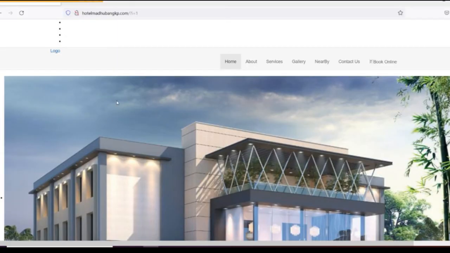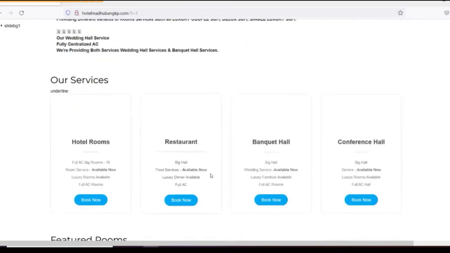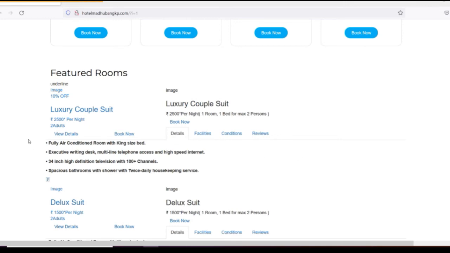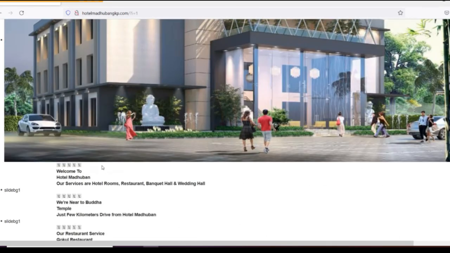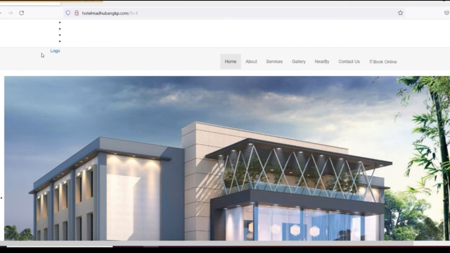Suppose we have an application which is under development. Here you can see the logo is not appearing. This is an application for a hotel, with lots of functionality and links. Say the logo is not appearing here, which is a bug. It is a high priority bug. How?